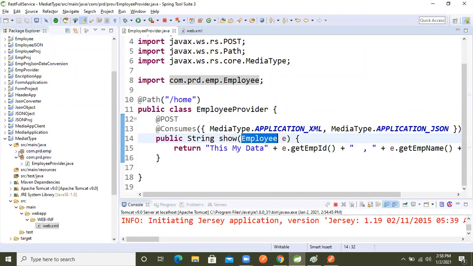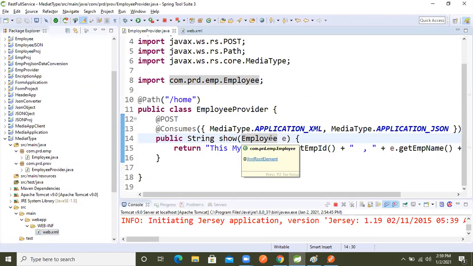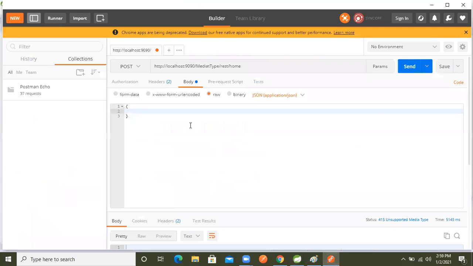So let's open our employee class, because we pass the employee object here. Based on the data types in this class, we will send the data from our client. So let's open this class. After opening this class, whatever data type name is there, we will copy that. Just copy this, and in the double quotes paste it, just this one, again this one. After that let's put 101, then a comma.